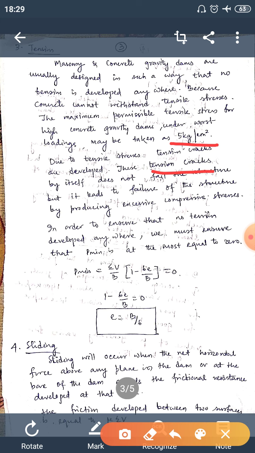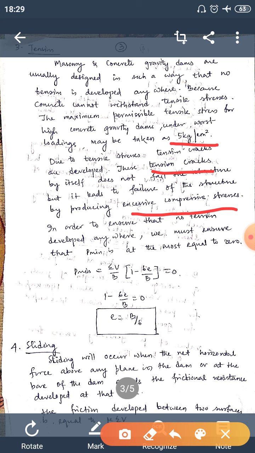Tension cracks in dams will not destroy the dam immediately, but they are a cause of failure. It leads to failure of the structure, as excessive compressive forces are produced, which will cause failure in the dam.